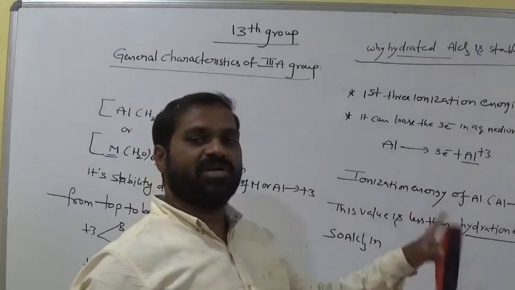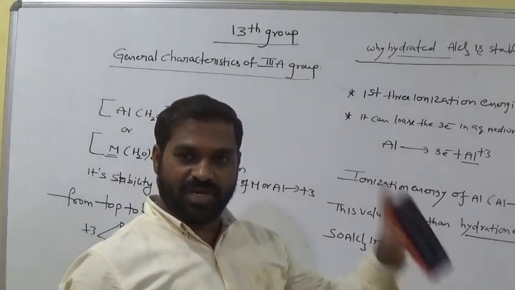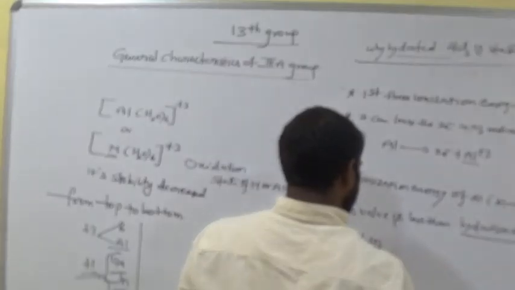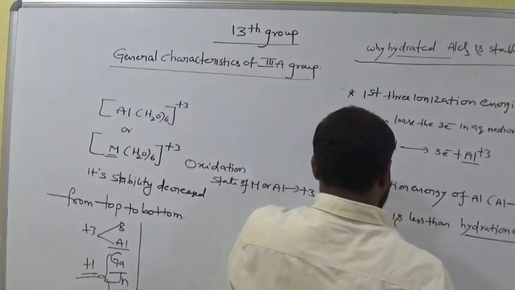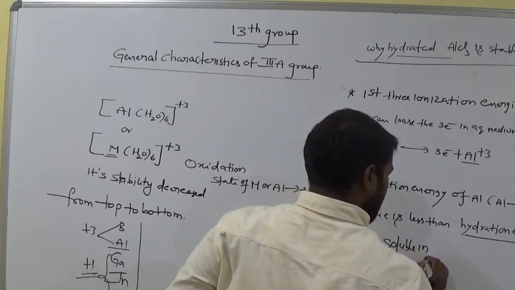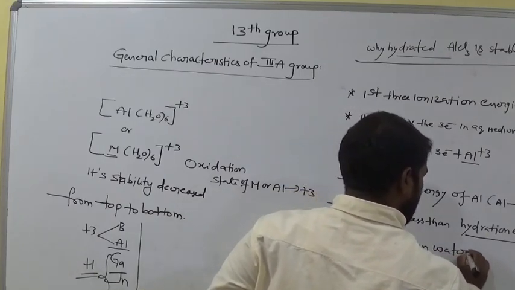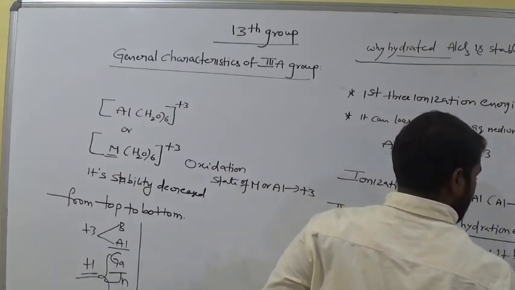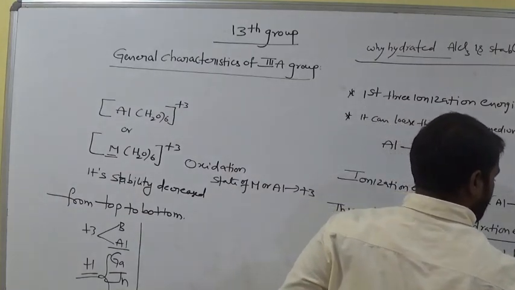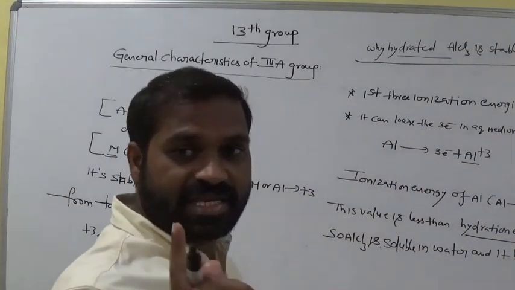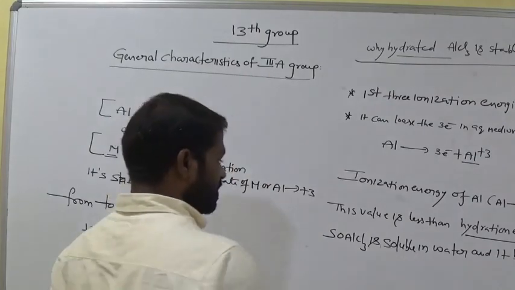Hydration energy is more than ionization energy, then it is soluble in water. So AlCl3 is soluble in water and it becomes ionic. Okay, but anhydrous AlCl3 is a covalent. Remember this point. Okay, is it clear?